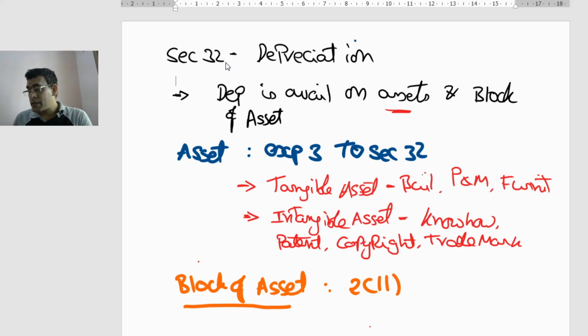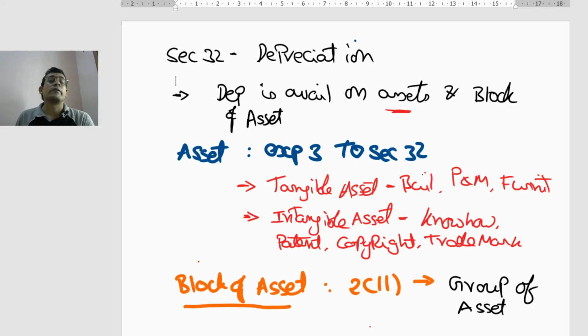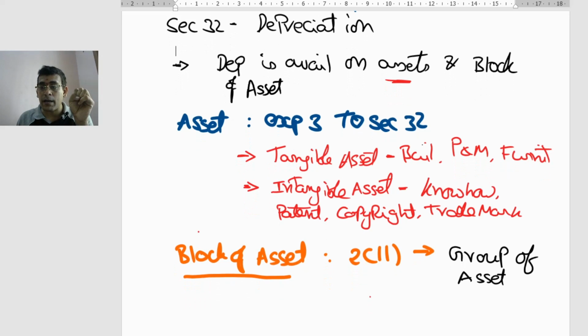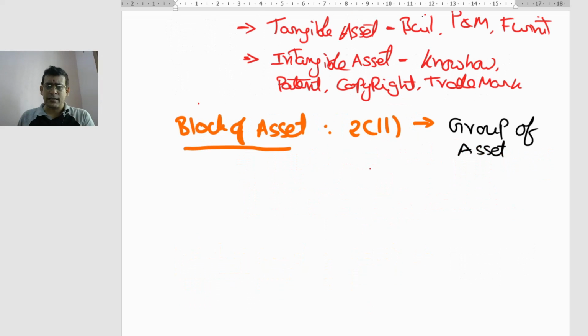Now, what is the meaning of block of asset? A simple way to understand block of asset is that it is nothing but a group. Group of assets, that means we are trying to prepare a group of assets. Now how do I prepare a group of assets there? Let us see. Basically we had discussed one thing.